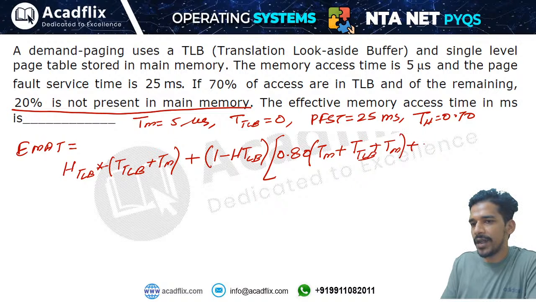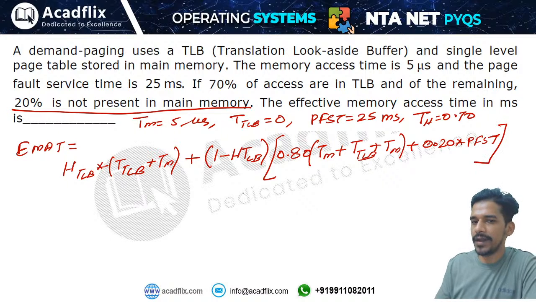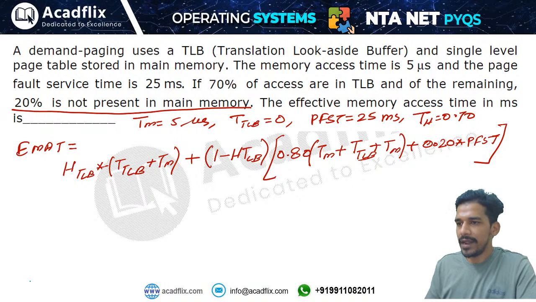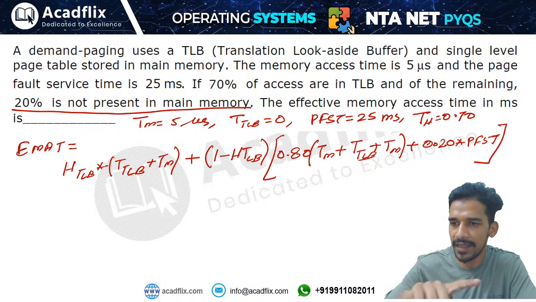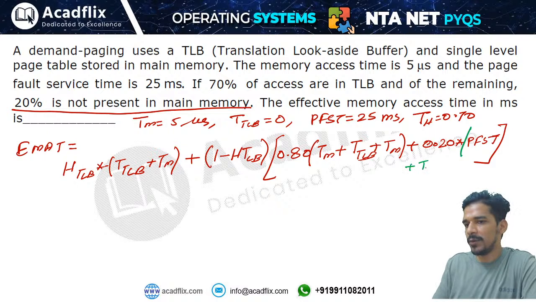But 20% of the time data will not be found in the memory, so you have to run the page fault service routine. 20% of the time you have to run the page fault service routine, right? The page fault service routine will simply load the page from hard disk to main memory, then update the page table, and then restart the access. So page fault service routine plus you will access the main memory, then you will access TLB, and then you will again access the memory.